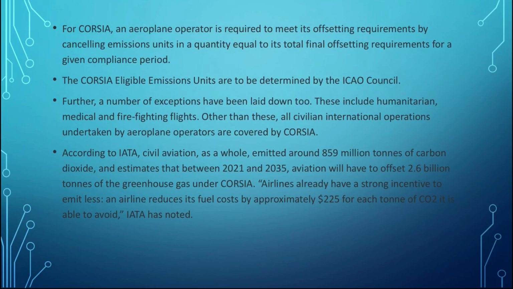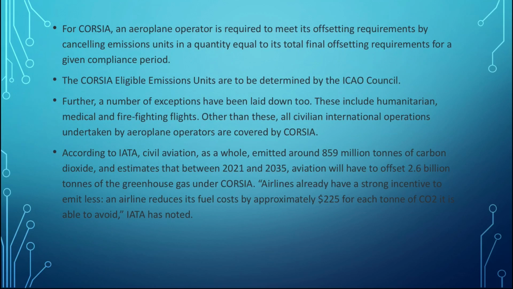There is some other data from IATA: civil aviation as a whole emits 859 million tons of carbon dioxide, and it estimates that between 2021 and 2035 aviation will have to offset 2.6 billion tons of greenhouse gases under CORSIA. The current emission, as of 2018, is estimated at 859 million tons of carbon dioxide in the air.